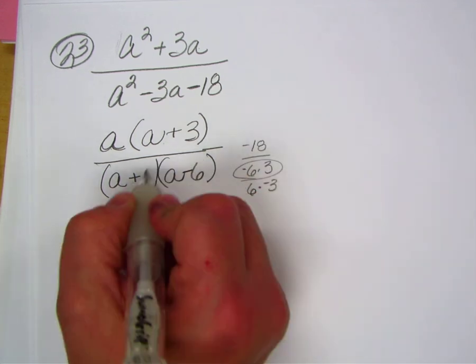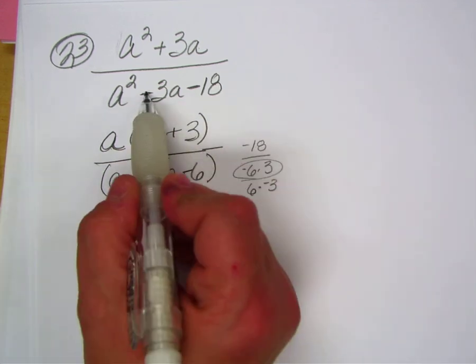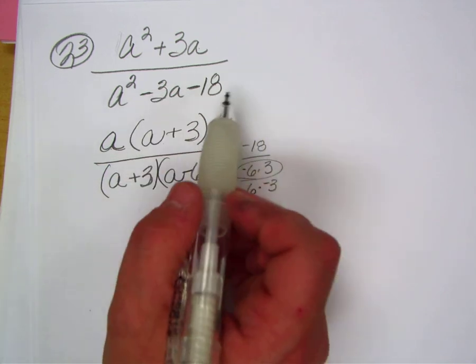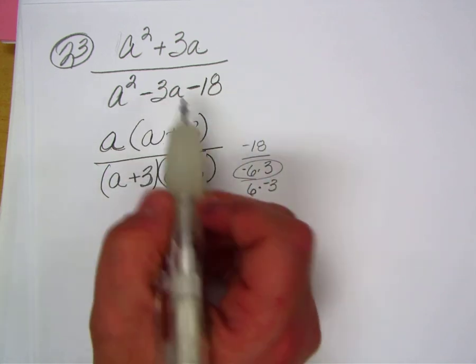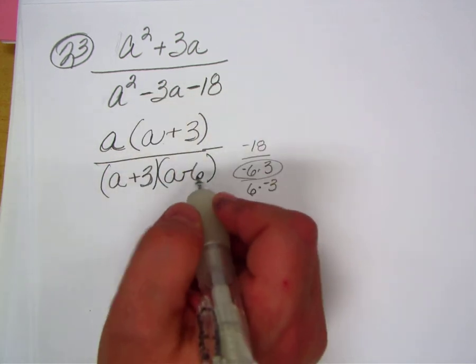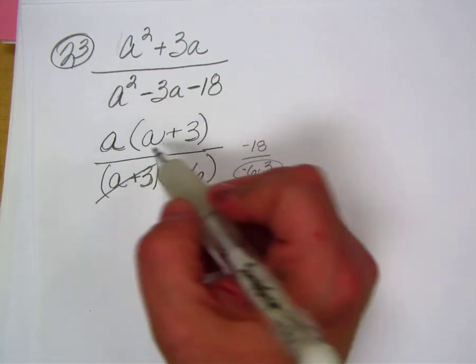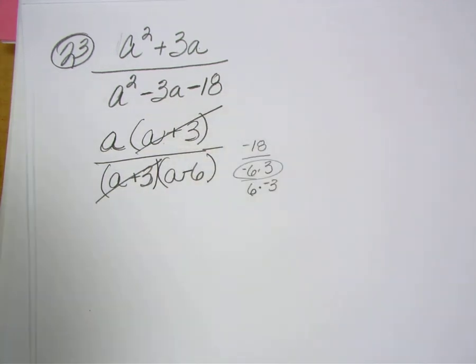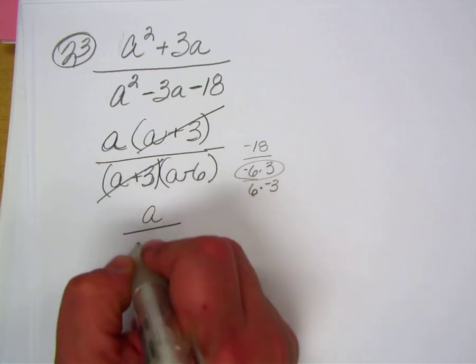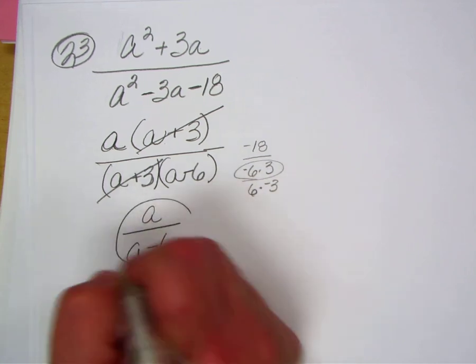Negative 6, positive 3. If your signs are alternating and this is a minus sign, this sign is going to go with the big number every time. Now I factored as much as I can factor. So what will cancel here? The A plus 3 and A plus 3. Good. And that'll leave me A divided by A minus 6.